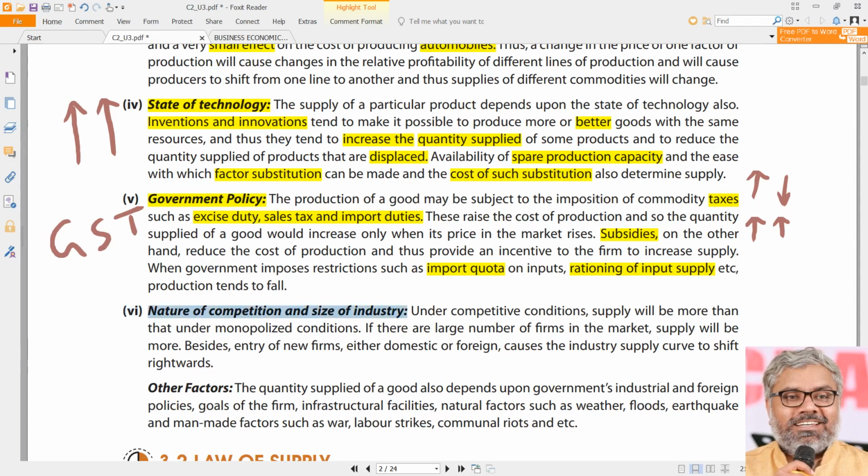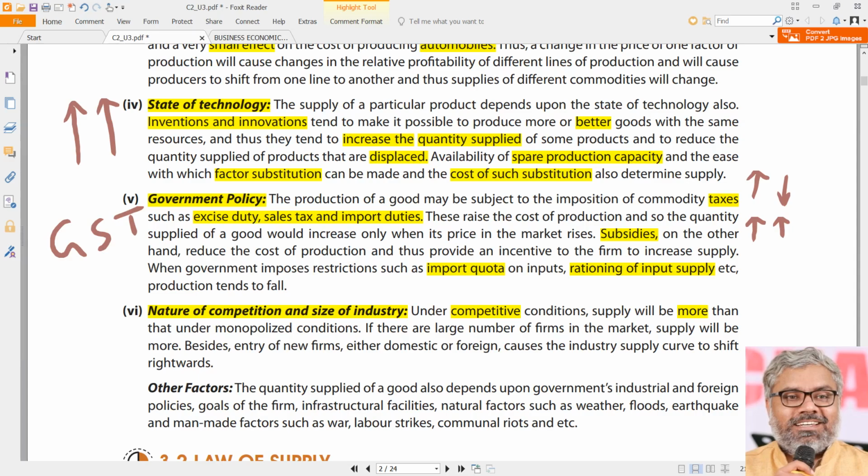Then another determinant, of course it is a natural determinant, definitely yes. Nature of the competition and size of the industry. Imagine if the competition nature is perfect competition or more competition is there in the market. In other words, competitive conditions. In the competitive conditions, the supply will be more. Why is that? Once again, when in the competitive conditions, more suppliers are there.